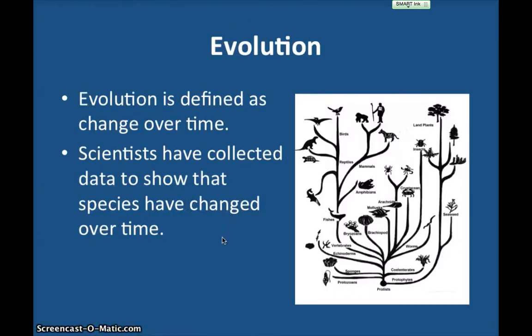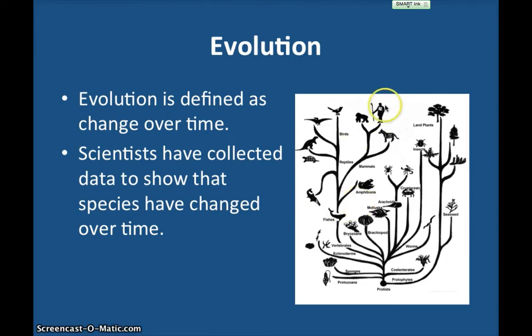So evolution is defined as change over time. And basically, scientists have gone around and collected information about different organisms, how related they are, how much they've changed, and when they've changed. They come up with pictures like on the right, which is called either an evolutionary tree, a phylogenetic tree, or even a cladogram.